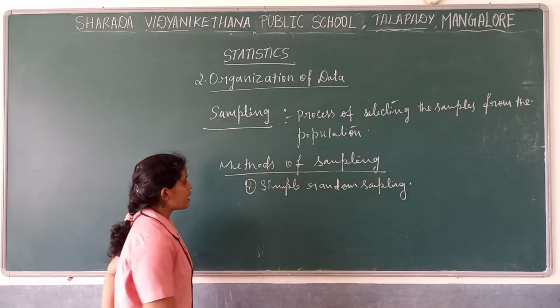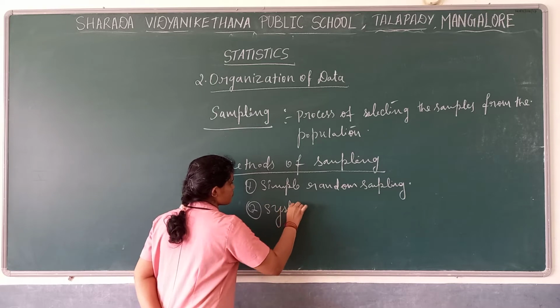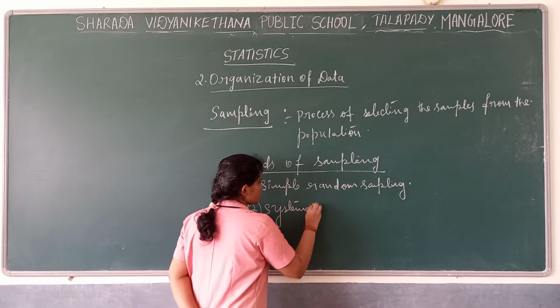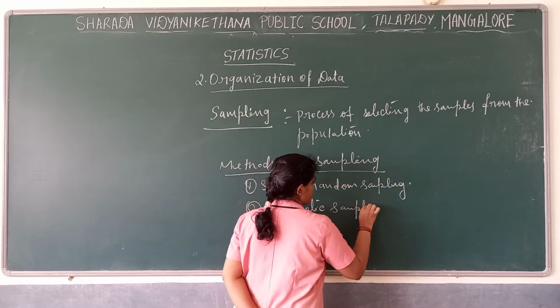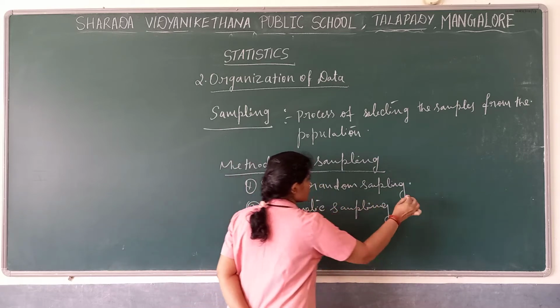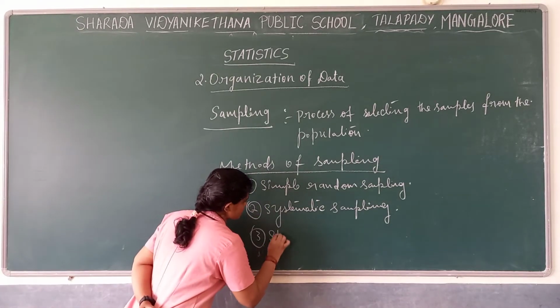Then the second method, that is systematic sampling. Then the third method, that is stratified sampling.